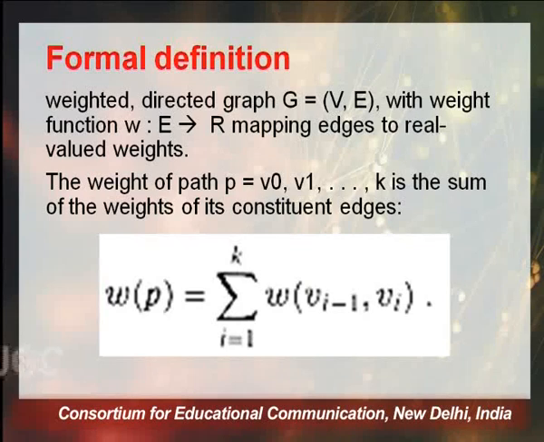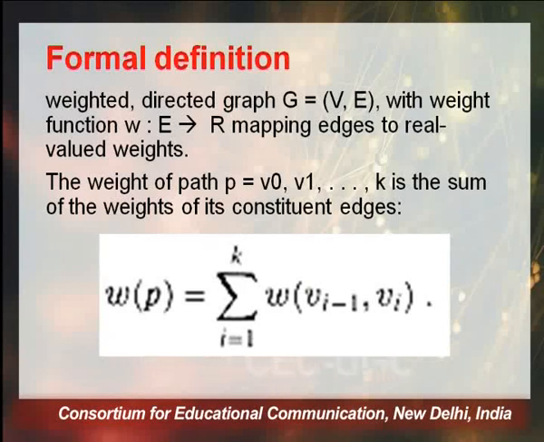Now, the weight of a path. Before going into the weight of a path, let's understand what a path actually is. If I am talking about a vertex X being adjacent to a vertex Y, that means there is a direct edge from vertex X to vertex Y. But if I am talking about a path between X and Y, the path may have X, X0, X1 up to Xn and then finally Y. So in case of a path, the two vertices need not be adjacent, but if we are talking about an edge, the vertices are adjacent.